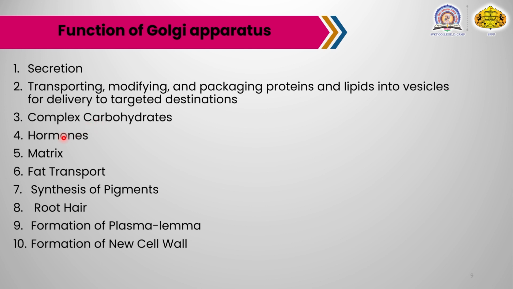Then next, hormones. The production of hormones by the endocrine glands is mediated through the Golgi apparatus. Then matrix. The matrix of connective tissues is formed by the Golgi complex of its cells. It also performs the transport of fat material. Then synthesis of pigments: the Golgi apparatus forms melanin granules and pigments in animal cells.